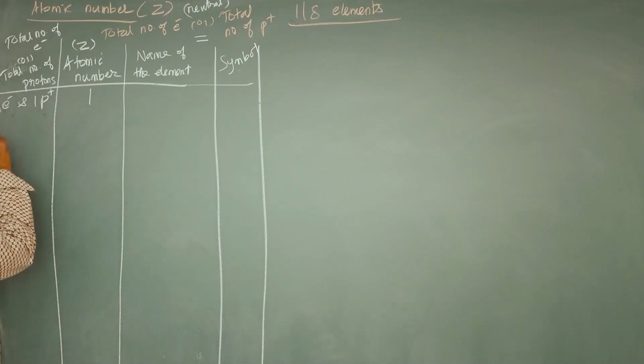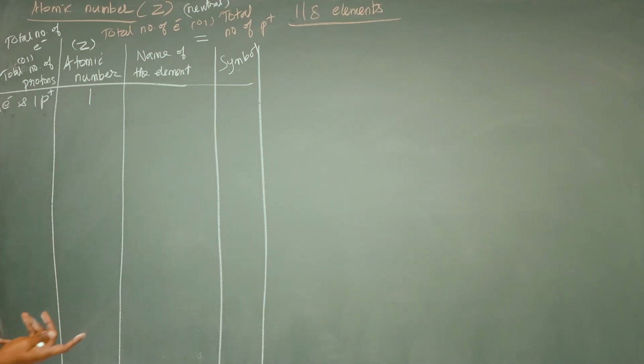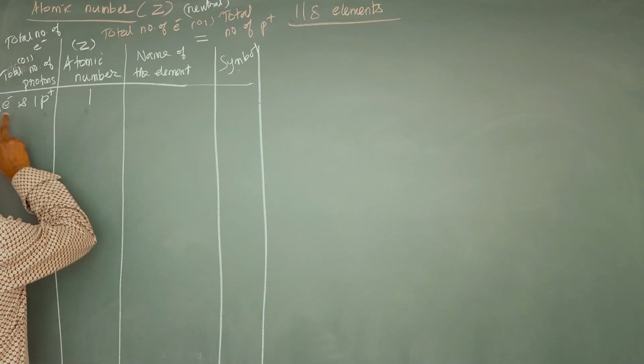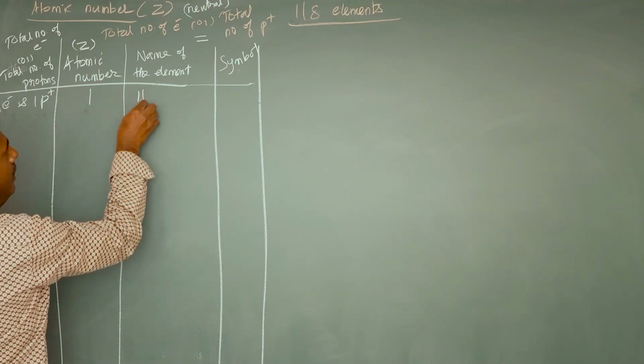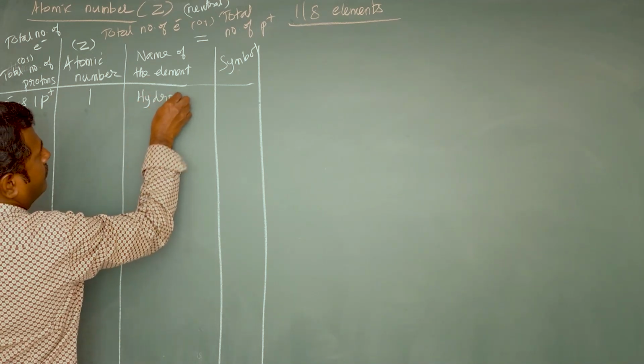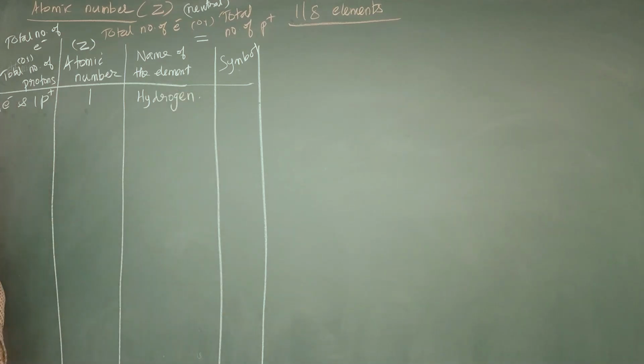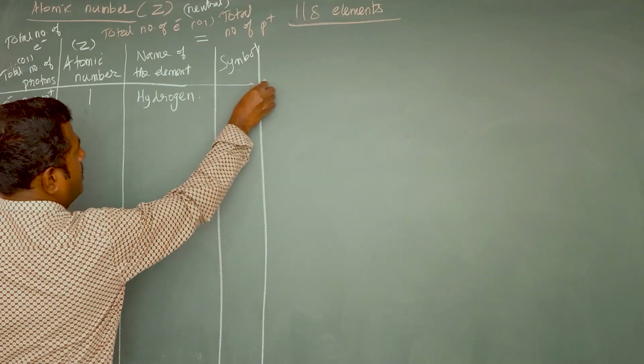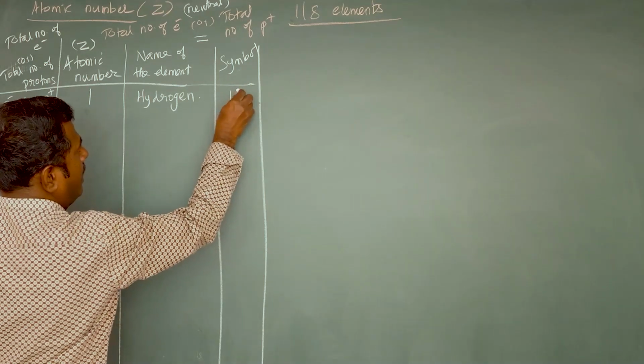If it contains only one electron as well as one proton, it is 1, not 2. The number 1 is given to this category, and the element which is having one electron and one proton is called hydrogen. The symbol for hydrogen is capital H.